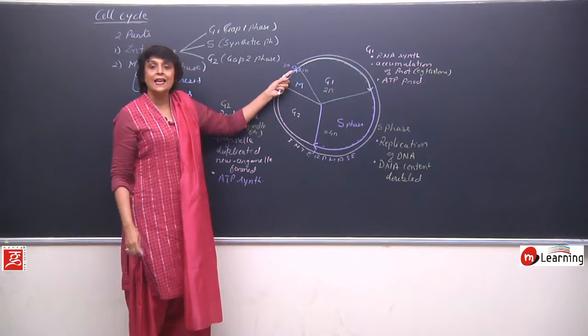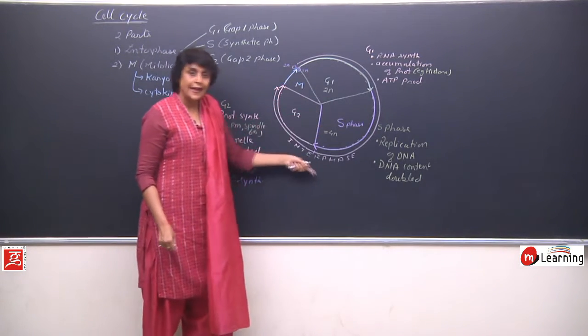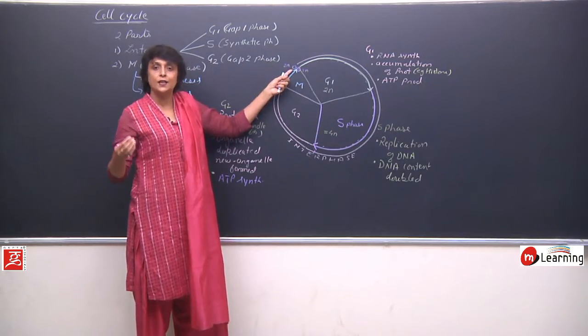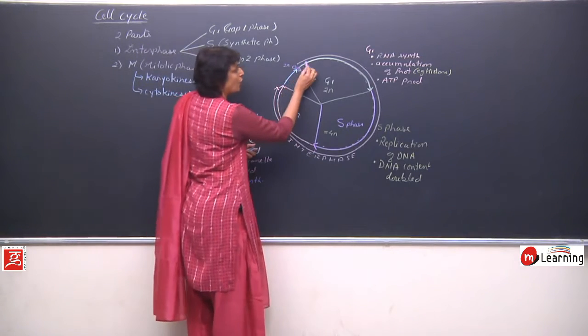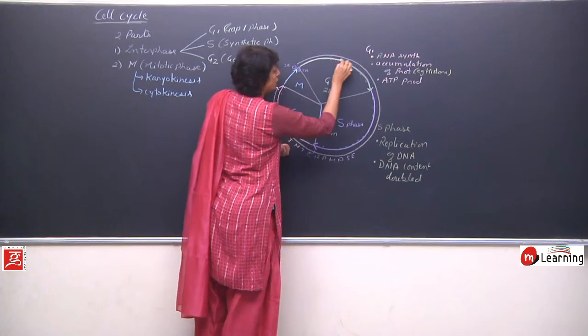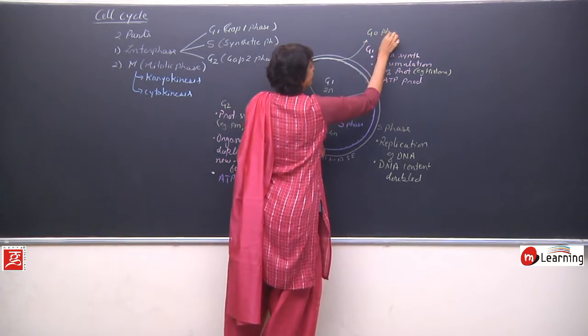Now if this cell has to divide one more time, it will enter the next cell cycle, and if it has to mature and get differentiated, it will grow and then come out of G1 and will go into G0 phase.